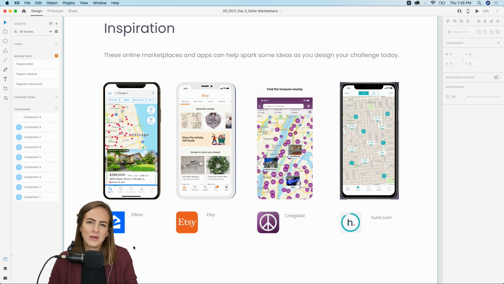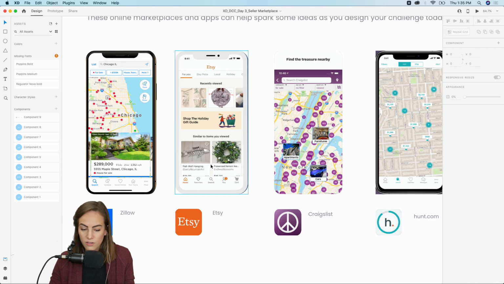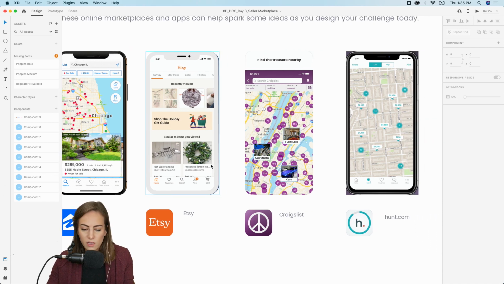Zillow, I've been going on Zillow a lot lately. I don't know what it is. I just like to explore the houses that I can't afford, but it's fun. Etsy, another sort of buying and selling app. You can use the card style if you want, hover over to see more details.